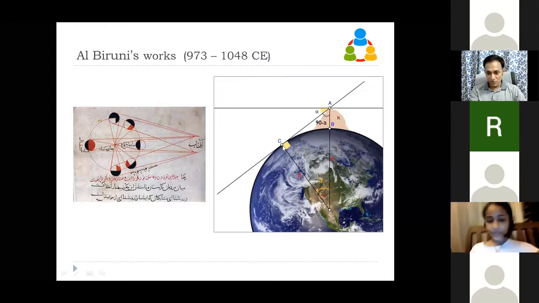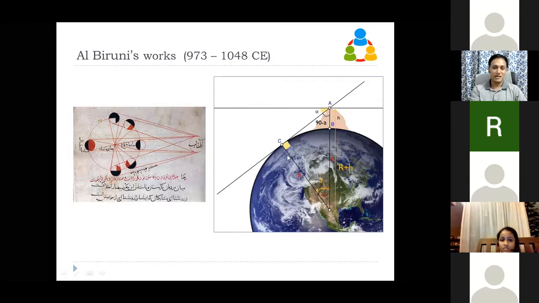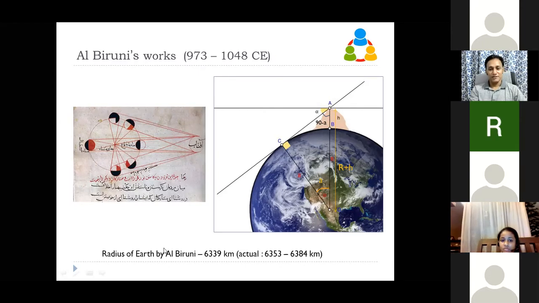Now if you assume this is radius R, then this total length will be R plus H, because this is H. And for those who have studied trigonometry, you should be able to write the equation (R plus H) cos A is equal to R. From that you can derive what R is.